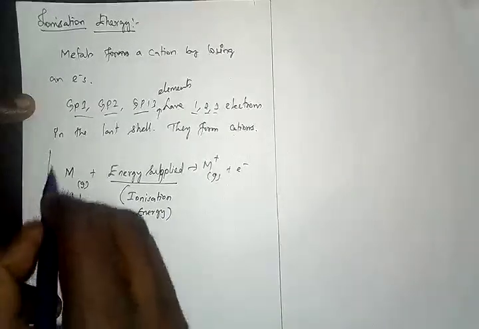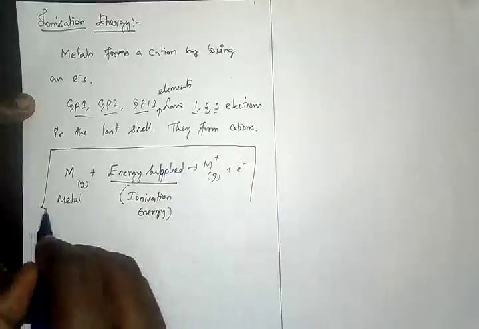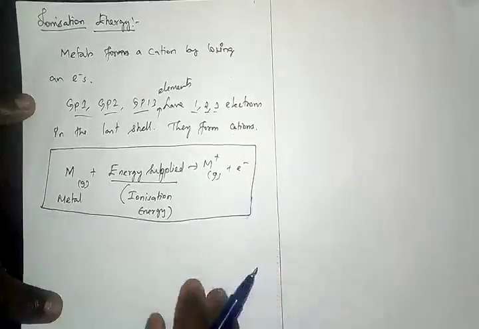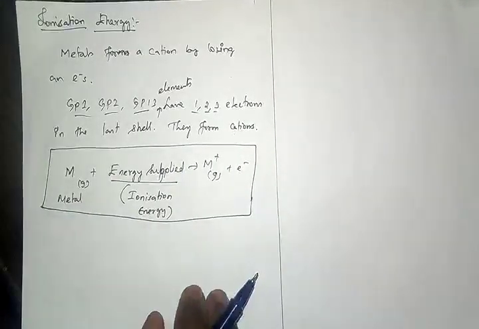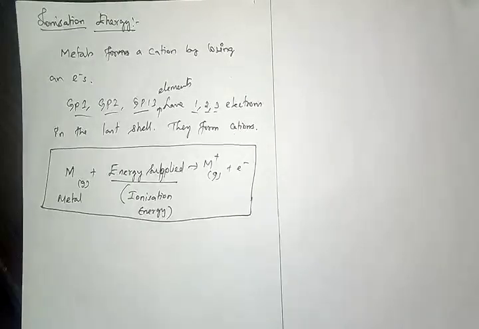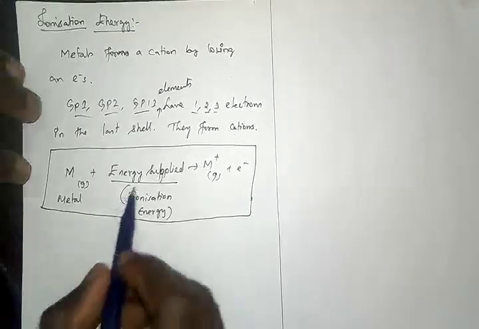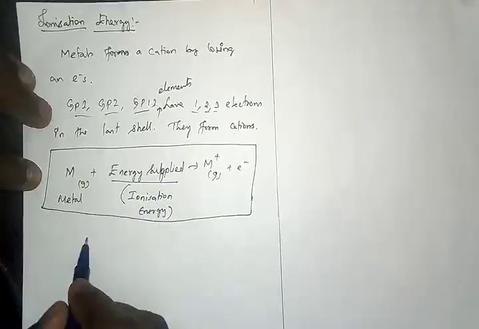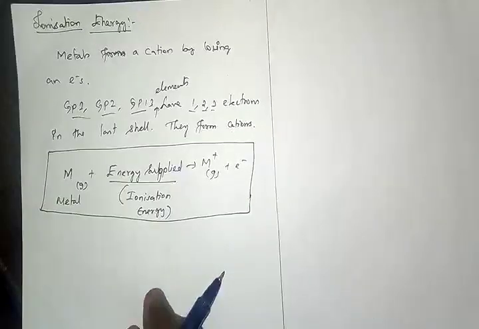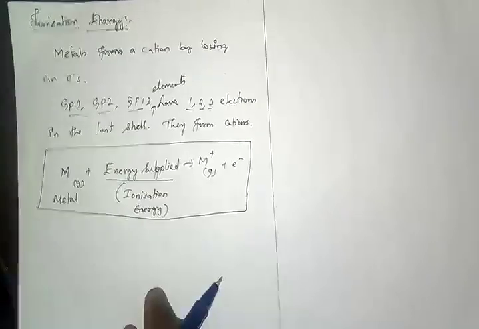So this is a very important equation we should know. This is what we have seen in the sodium case also, right? So from this, how can I write the definition of ionization energy? It is an energy required. Am I right? Energy required. That is important, my dear children.